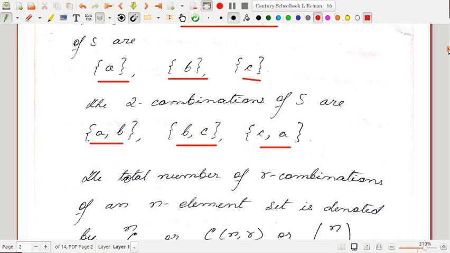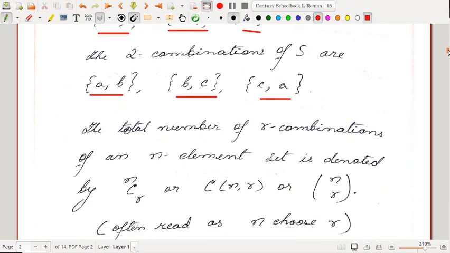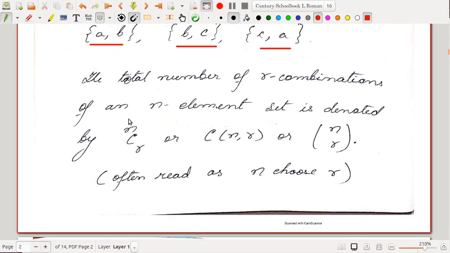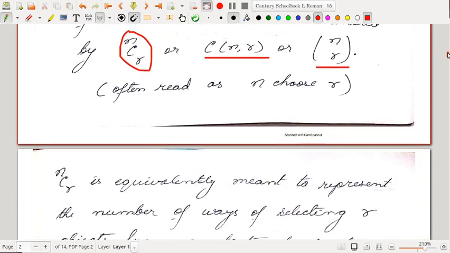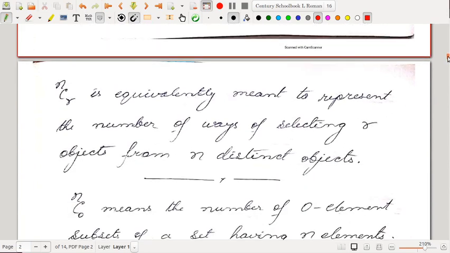The total number of R combinations of an n element set is denoted by nCr. Okay, so this is the symbol for the total number of R combinations of an n element set. Okay, it is often read as n choose r. Okay, it is also denoted as C(n, r), or this symbol is actually popular as n choose r. Okay, so you need to know all these three symbols as well. So nCr is equivalently meant to represent the number of ways of selecting R objects from n distinct objects.